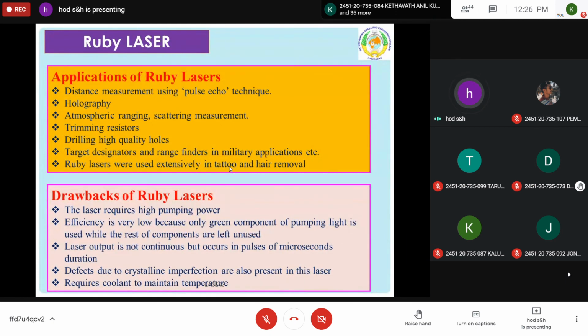So defects due to crystalline imperfection are also present in the laser. Ruby is not a perfect crystal, so this also causes some distortion in the laser pulse. And you always need to cool the device because of the flash of light. High energy is released, only a part of the energy is sufficient, so for the remaining energy you should maintain a cooling system. All these are drawbacks of ruby lasers. It is the first solid state laser, and there are certain applications, and at the same time certain drawbacks in the ruby laser.